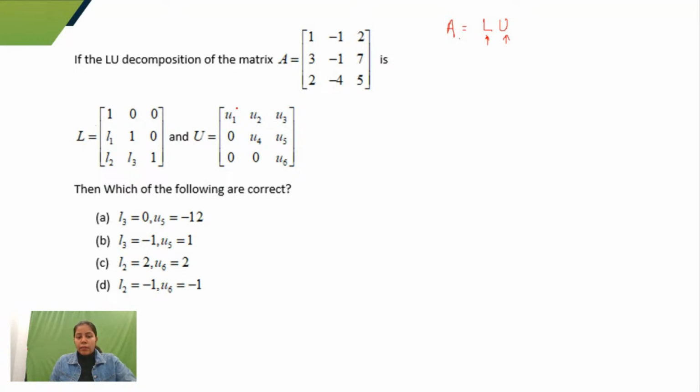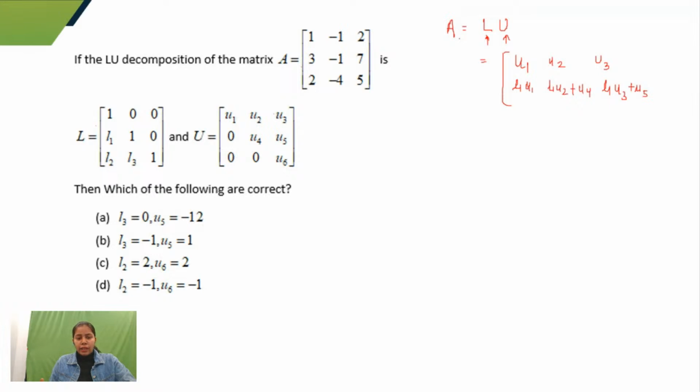One thing is that I'll multiply L with U and compare the values with A. What do I mean here? So if I multiply L with U, what would I get? 1, if I multiply 1, 0, 0. So I'll get U2, U3 on comparison. Similarly, if I multiply the next row, I'll get L1 U1, and then L1 U2 plus U4, L1 U3 plus U5, right? I'll get this. On comparison, I can find the values of L1 U1. I can do that. But don't you think that would be a very lengthy process?